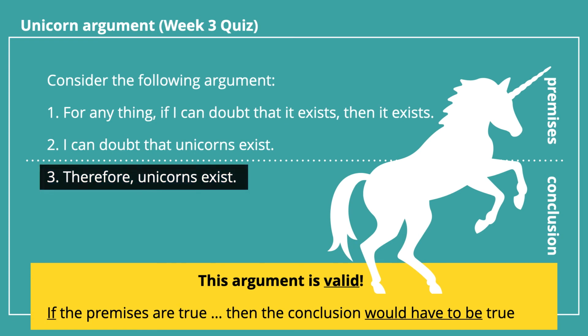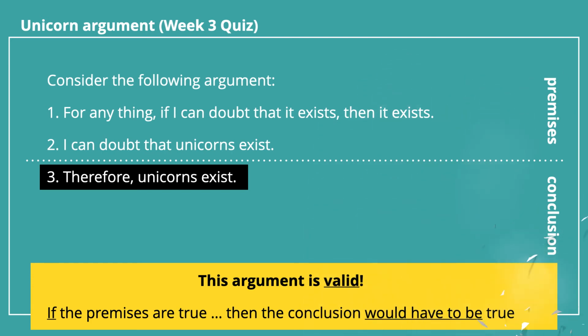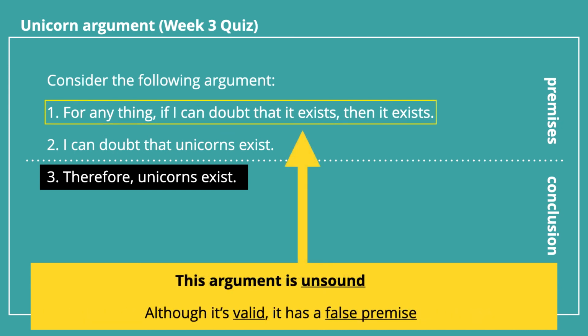However, as you've no doubt noticed, the conclusion is in fact false. There are no unicorns, okay? So since the argument is valid, but it has a false conclusion, that's a big clue that the argument must have a false premise. Indeed, it does, right? The problem here is that it's just not true that for anything, if I doubt that it exists, then it exists.